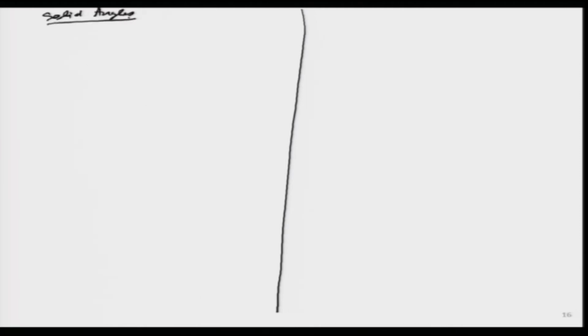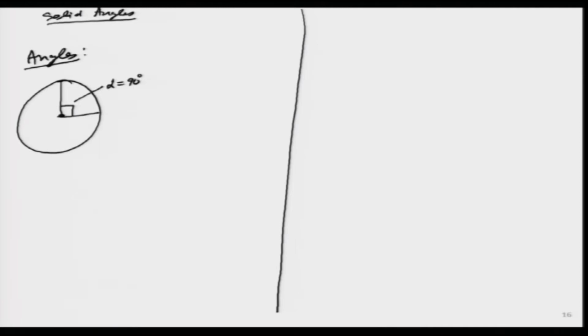Before I look at solid angle, very quickly I will look at the normal angles in 2 dimensions. I think this thing we all remember. So, if you have a circle over here, this angle I can draw over here. So, I can clearly see 90 degrees the angle over here. So, this one I can write for the whole circle. If I have to calculate this angle, in degrees I will say this whole thing is 360 degrees, or it is equal to 2 pi. So, I can write it in radians also and in degrees also.